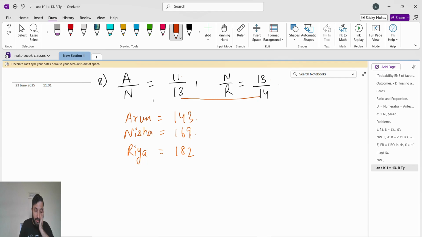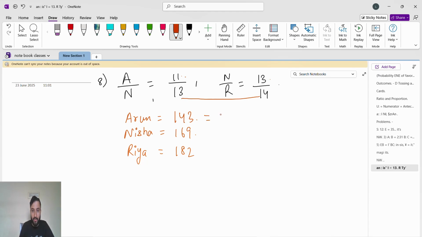So you can see here 143 is to 169 is to 182. So what will happen here? See, this all will have a common factor of 13, because in Arun we have multiplied 11 into 13, Nisha we did 13 into 13, and Riya 13 into 14. So 13 is common. So all will get divided by 13. So 143 divided by 13 is 11.